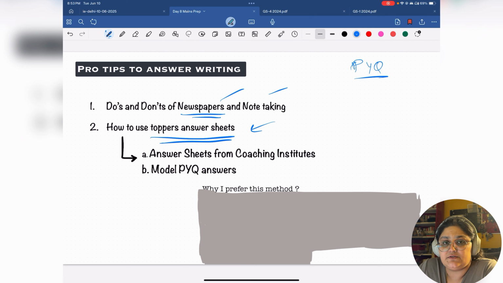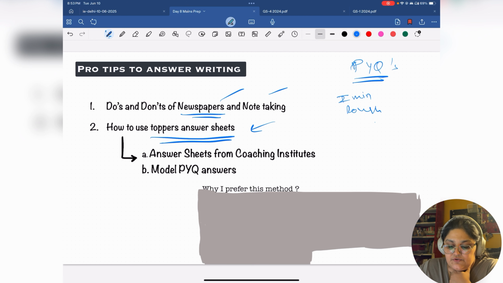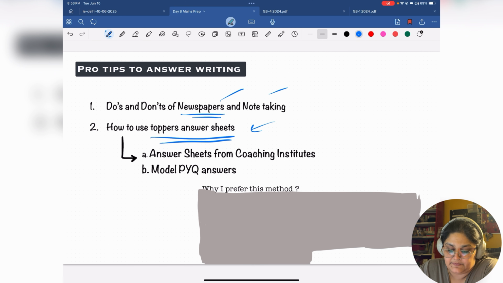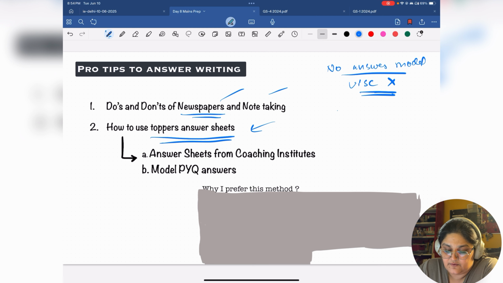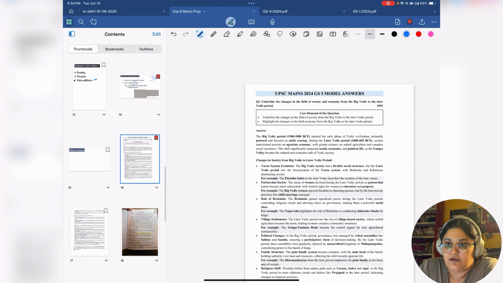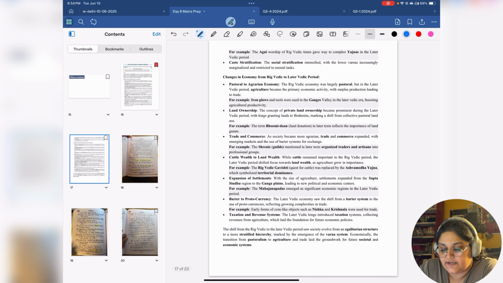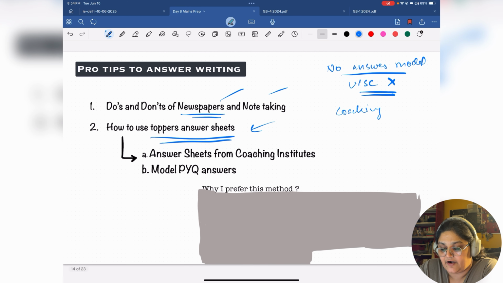Since you have also finished today's day 9, you also have to focus on writing PYQs properly now. Till now you have been thinking out loud, giving 2-minute rough drafts of PYQs. From today, as you finish the syllabus, for the next 2 days, what you will focus on is writing all of the PYQs of these subjects. The problem is there is no model answer from UPSC. UPSC doesn't provide one. So what usually happens is you use coaching material, kind of like this one. They give model answers to all your PYQs and you can copy from that.